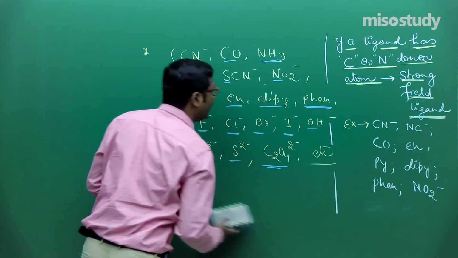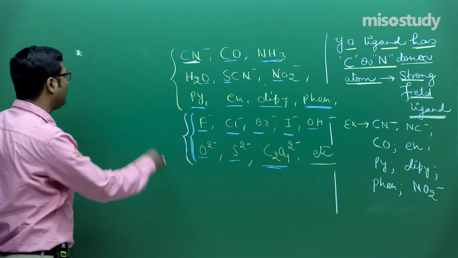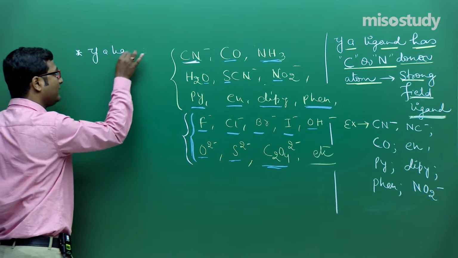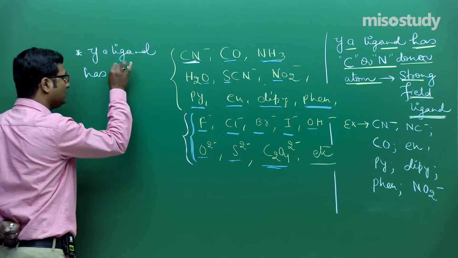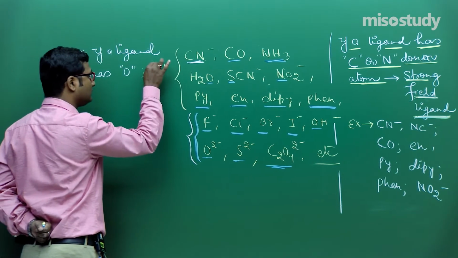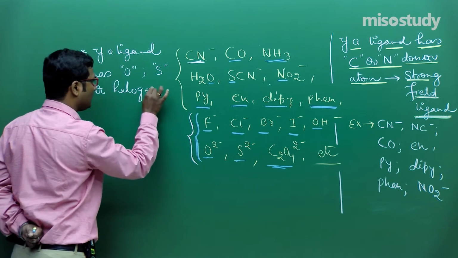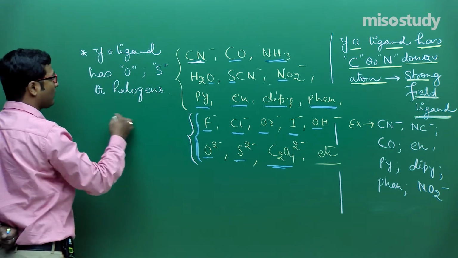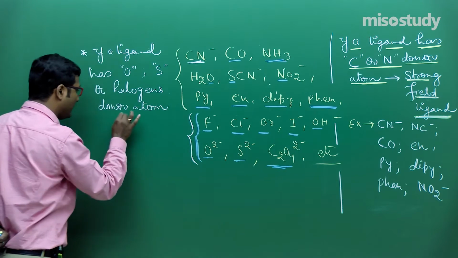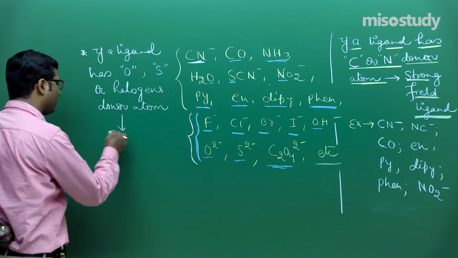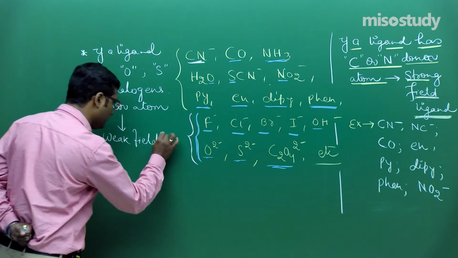Is it clear, friend? So we can write here: if a ligand has an oxygen, sulfur or halogen donor atom, then we can say the ligand is a weak field ligand.